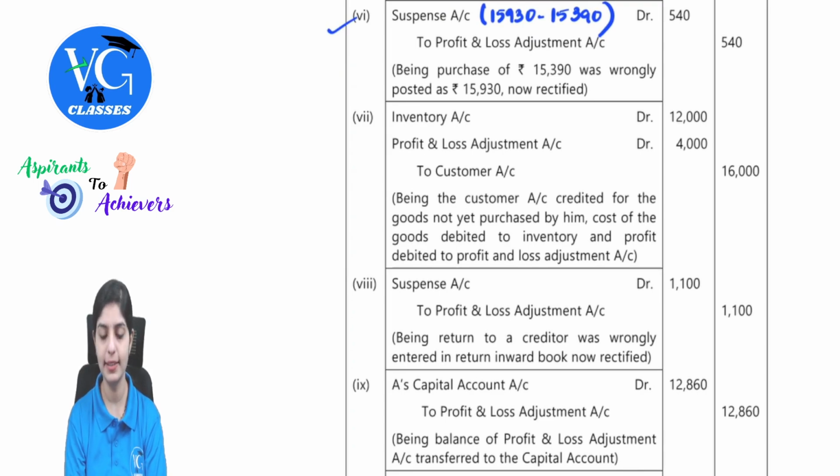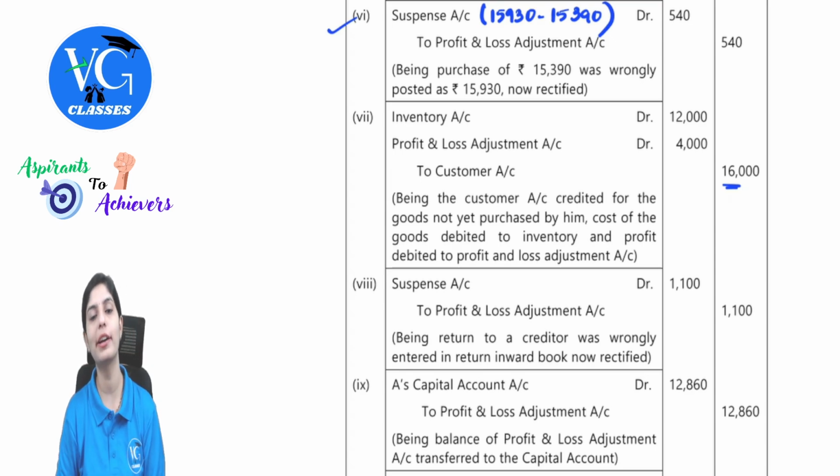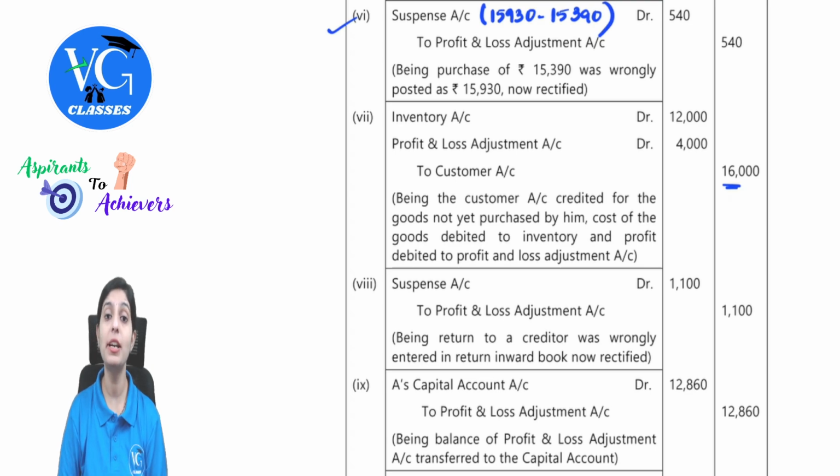The transaction amount was 16,000 and there was a gross profit margin of 25% on it. Remember, in the inventory chapter, because the concept is covered there, we will record the inventory at cost or net realizable value, whichever is lower. Because here we cannot record it at selling price. The simple logic here is we cannot expect or make profit from our own stock.